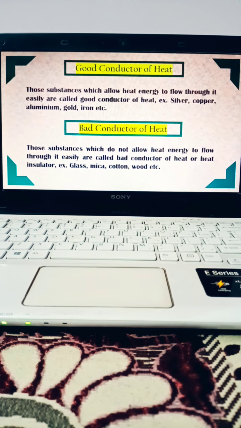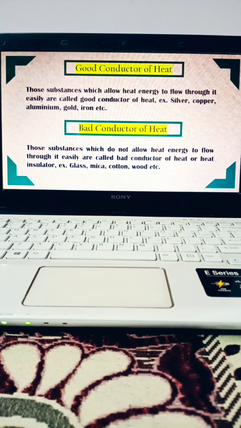Next we are going to see what is called a good conductor of heat and what is called a bad conductor of heat. So first, good conductor of heat. Those substances which allow heat energy to flow through them easily are called good conductors of heat. Example: silver, copper, aluminium, gold, iron, etc.